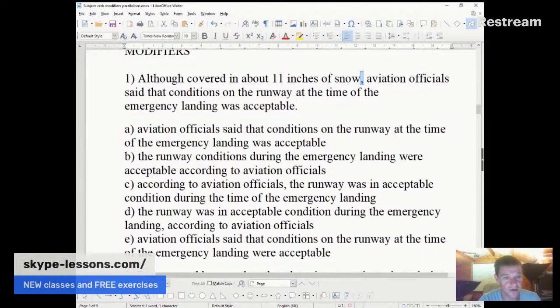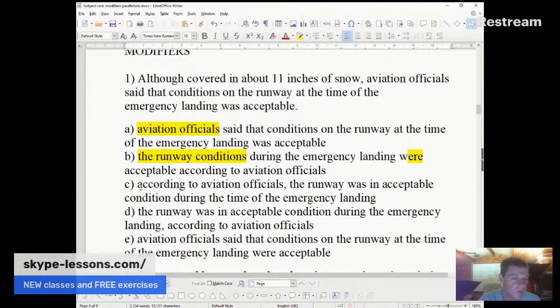And I am sure that you all agree that aviation officials were not covered in 11 inches of snow, and that the runway conditions were not covered. And it must be conditions because we've got were, not was. Yeah, and that's how we know that we got conditions here. Now, can runway conditions be covered in snow? Of course not. It's illogical and irrational to say that the runway conditions were covered in snow. So B is wrong as well.